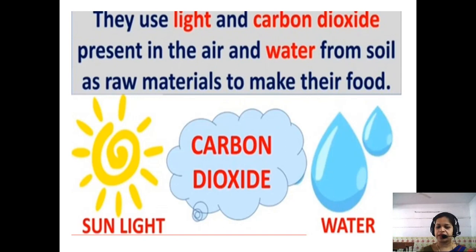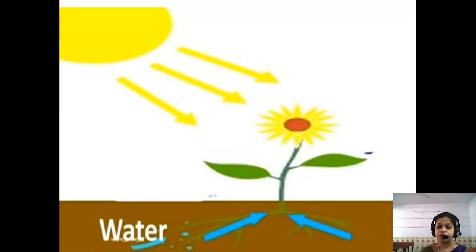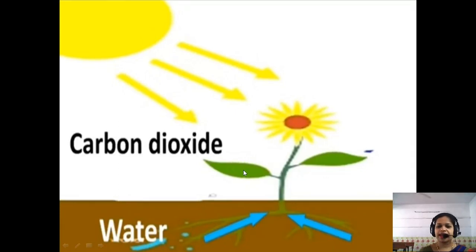Now let's see how the leaf prepares the food. What happens over there? The water is absorbed from the soil by the roots of the plant, and the stem carries this water and minerals from the roots and sends it to the leaves. What does the stem do? The stem carries water and minerals from the root and sends them to the leaves. To whom does it give the water and minerals? To the leaves.